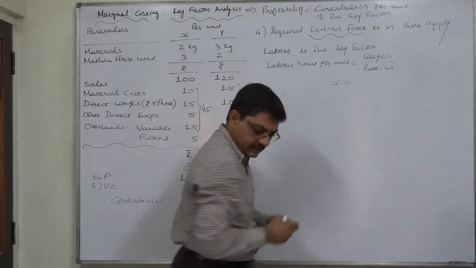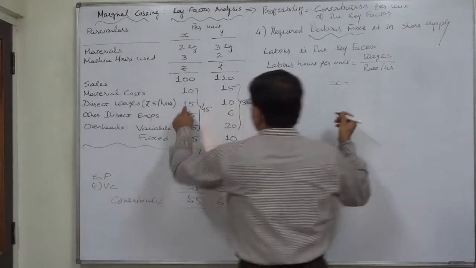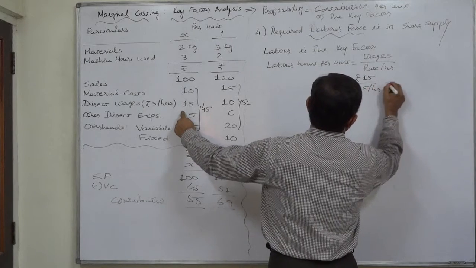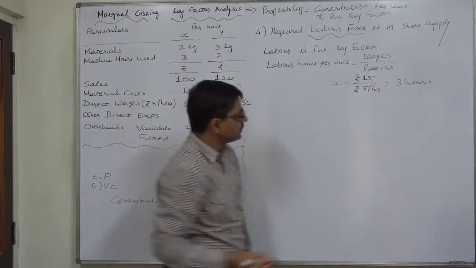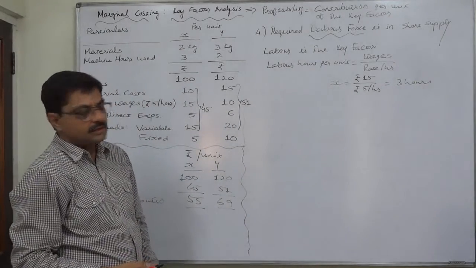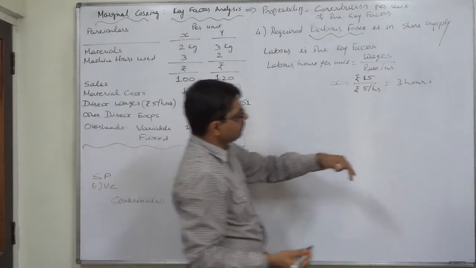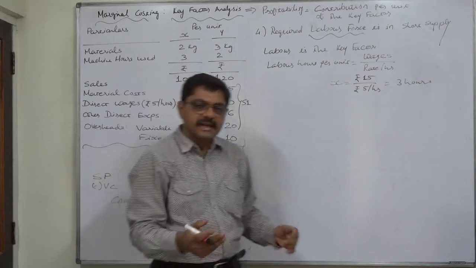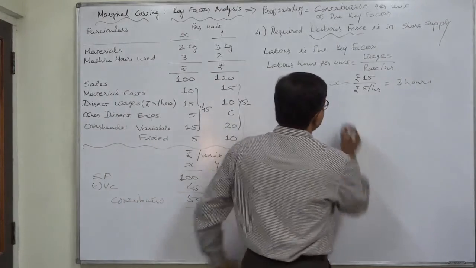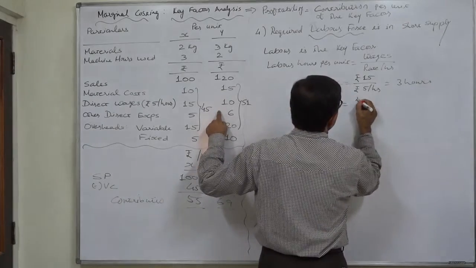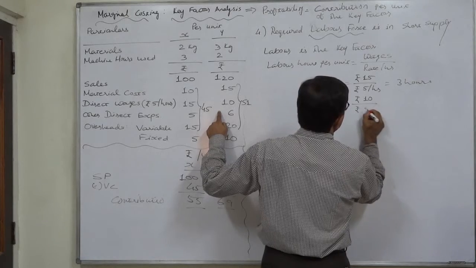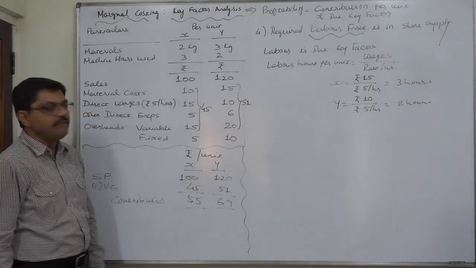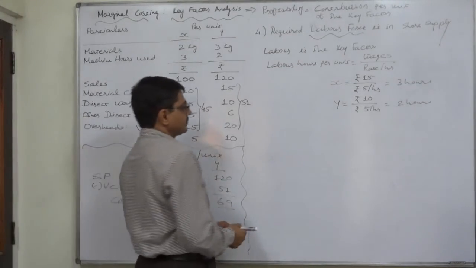So, for X, it comes to rupees 15 divided by rupees 5 per hour, that is 3 hours. That means we can manufacture 1 unit of X in 3 hours. 3 workers work for 1 hour, 1 worker works for 3 hours, 2 workers work for 1.5 hours, and so on. 3 labor hours. Similarly, for Y, it will be rupees 10 total wages divided by rupees 5 per hour. That means 2 hours. So, to manufacture 1 unit of Y, we need 2 labor hours or 2 working hours.